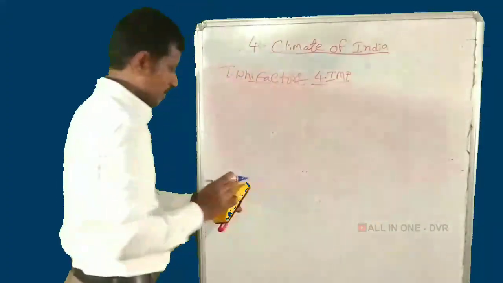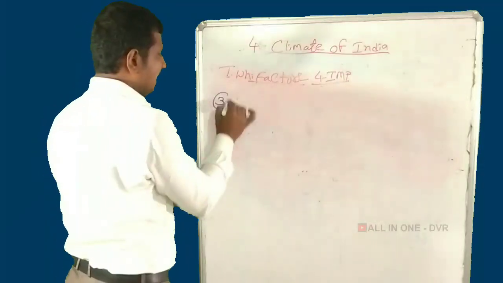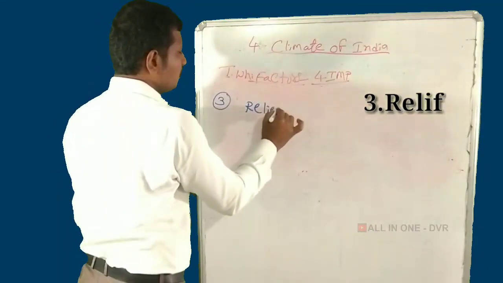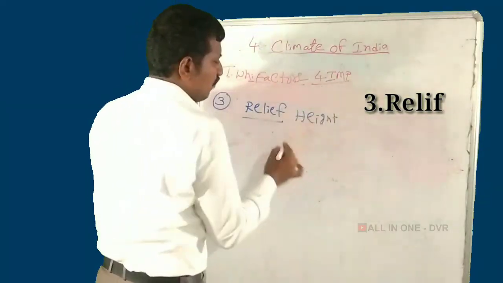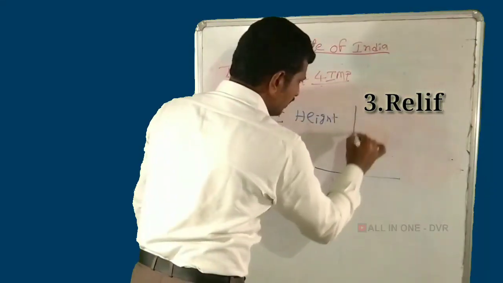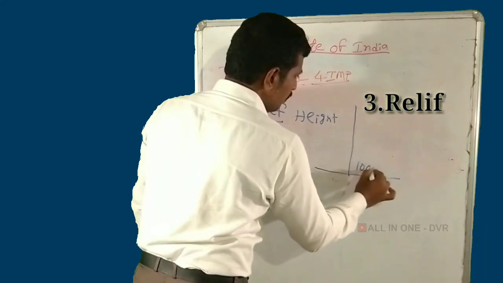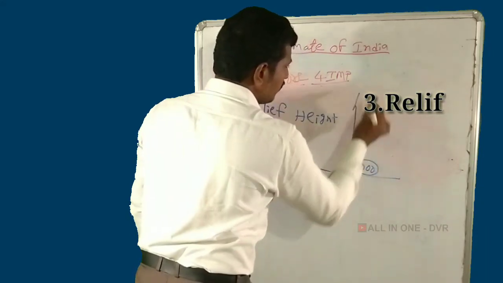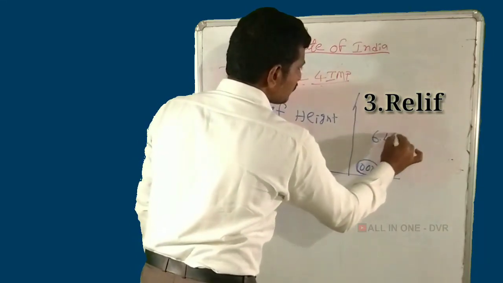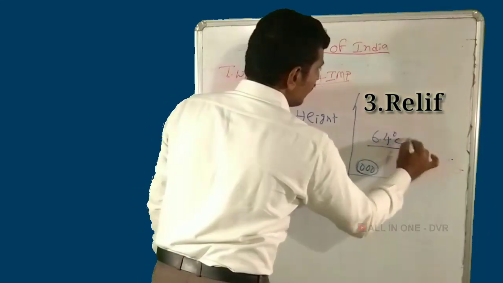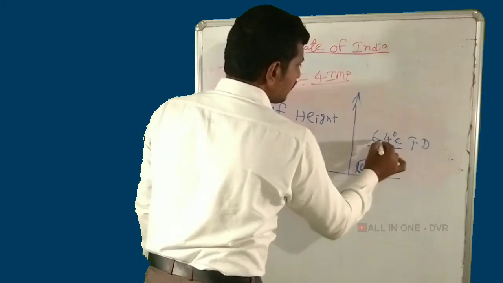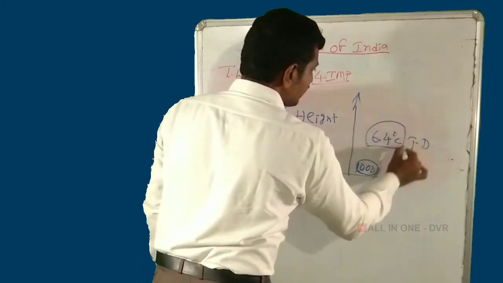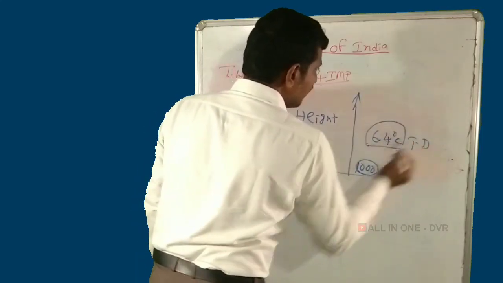And the next one, relief and altitude, that is height. When we go up 1000 meters, the temperature decreases by 6.4 degrees.